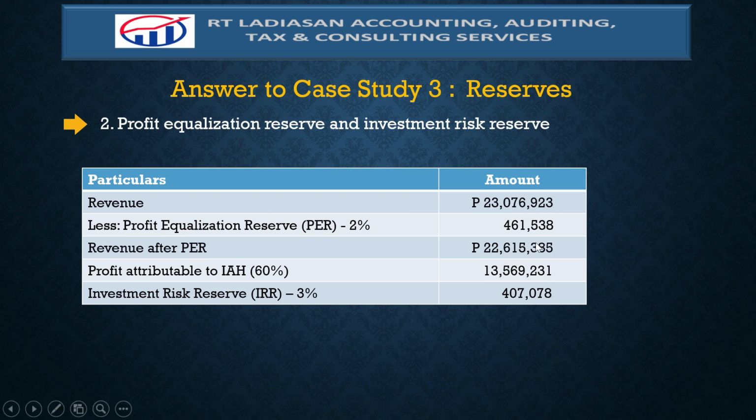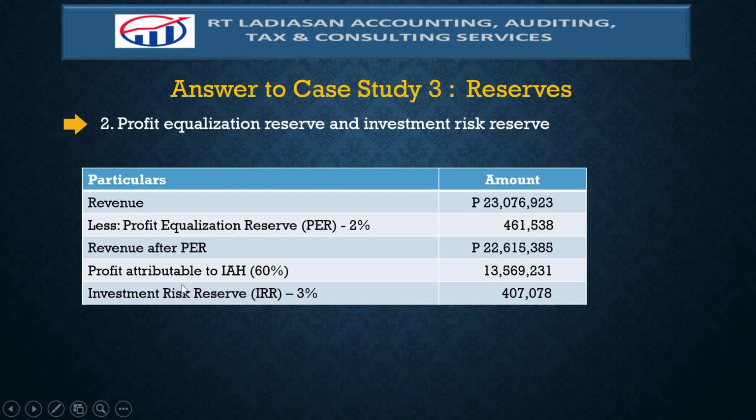And by deducting the profit equalization reserve, then we have the revenue after PER. And it is important because we need to determine the profit attributable to the investment account holders. Take note that based on the Mudaraba contract, the sharing is 60% and 40%. Then 60% goes to the investment account holders. And therefore, the profit attributable to investment account holders is 13,569,231, which is 60% of the revenue after the profit equalization reserve.